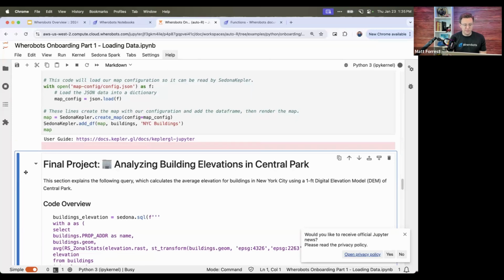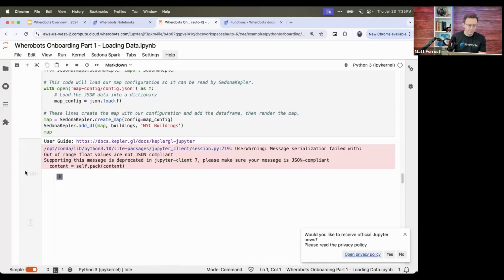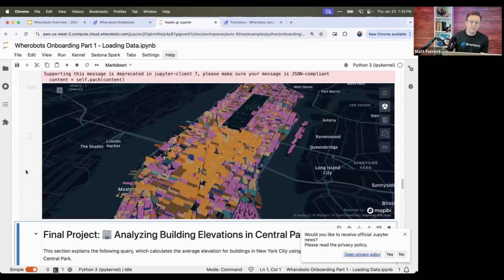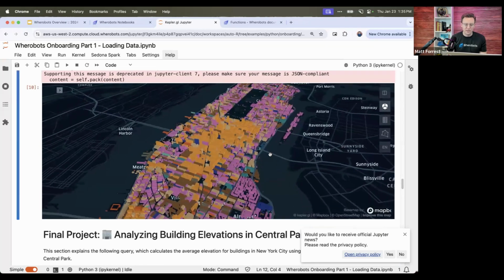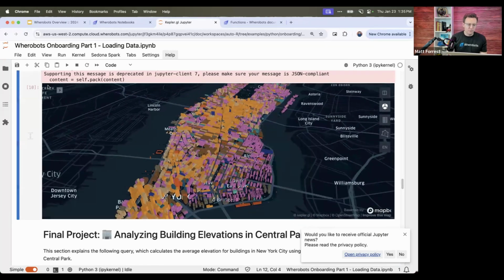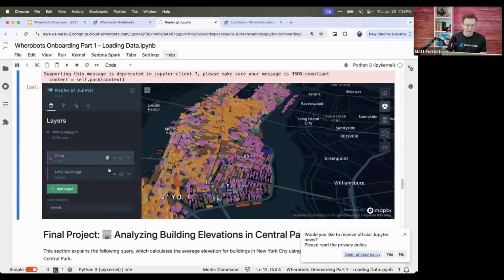And then in a moment, I should see a nice map that pops up here. All right. So if you can see the map, if you got this step, once again, just give me a thumbs up so I make sure we're moving at an okay pace for everybody. And what you can see here is basically all of those building footprints that I loaded in New York City.